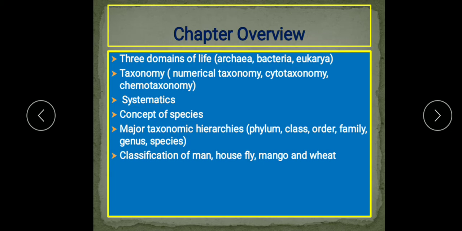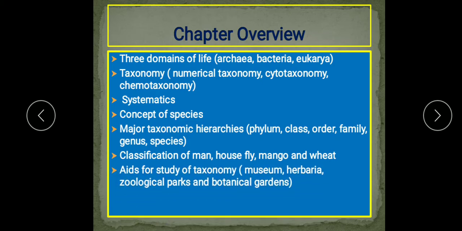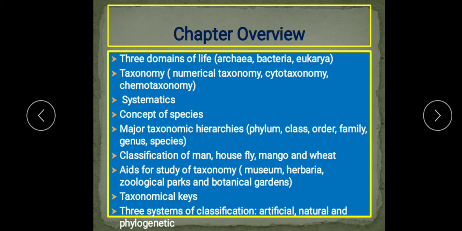Classification of man, housefly, mango and wheat. Aids for the study of taxonomy: museum, herbaria, zoological parks and botanical gardens. Taxonomical keys are there. Three systems of classification: artificial, natural and phylogenetic. In this unit we are going to study all these parts, and the first chapter you have is the living world.